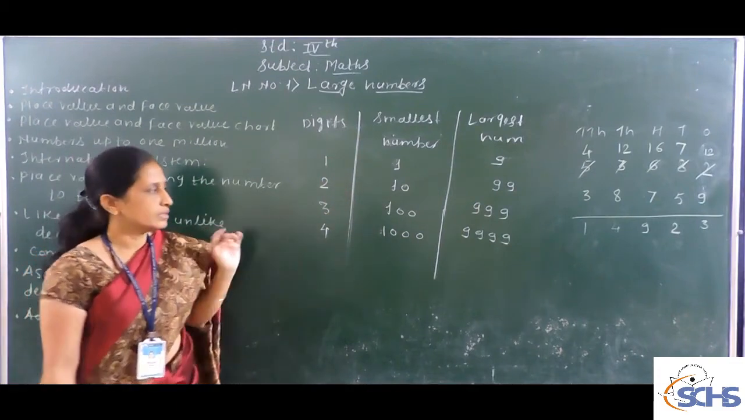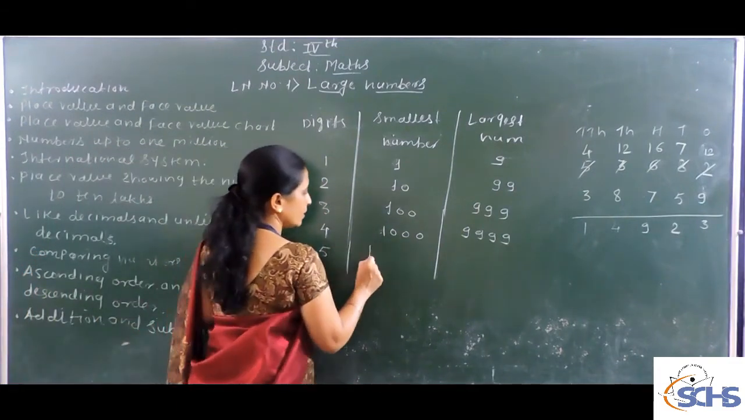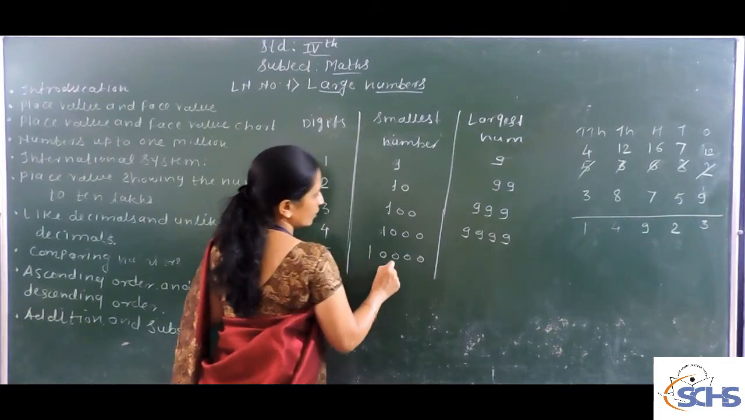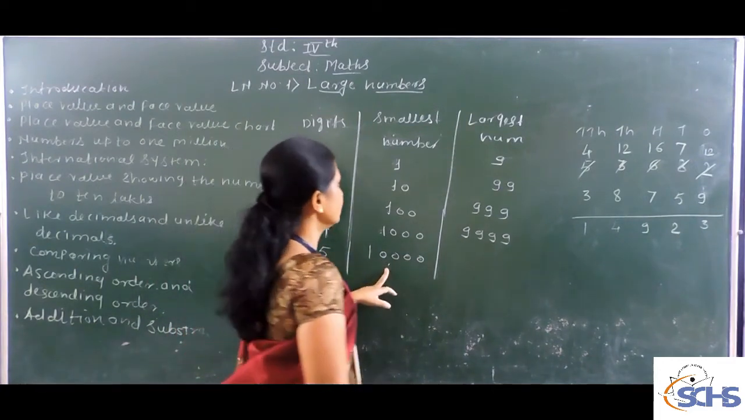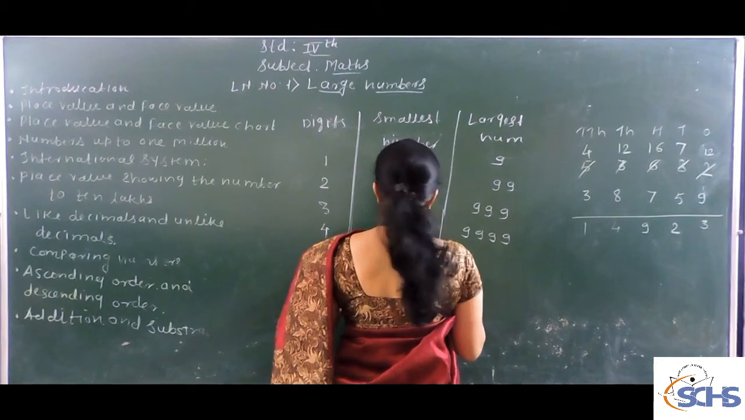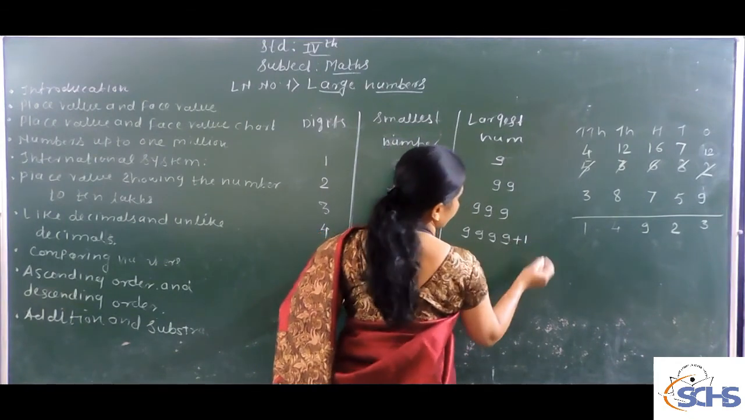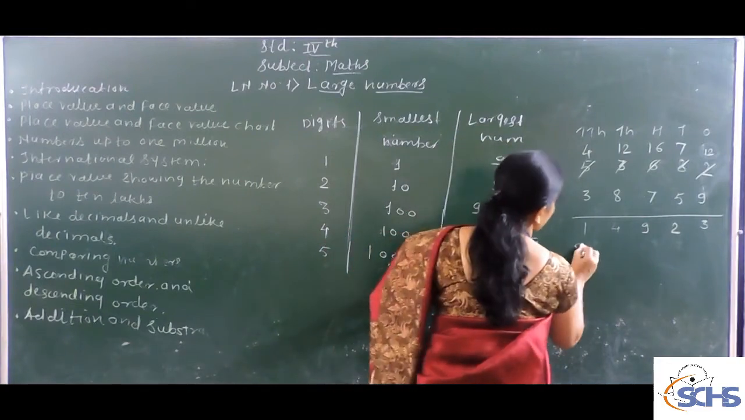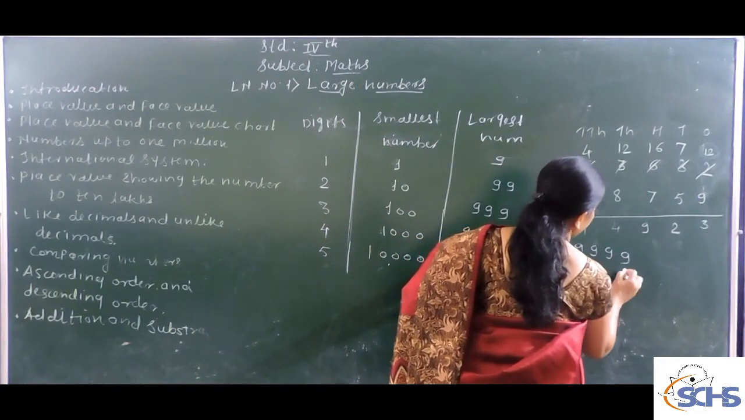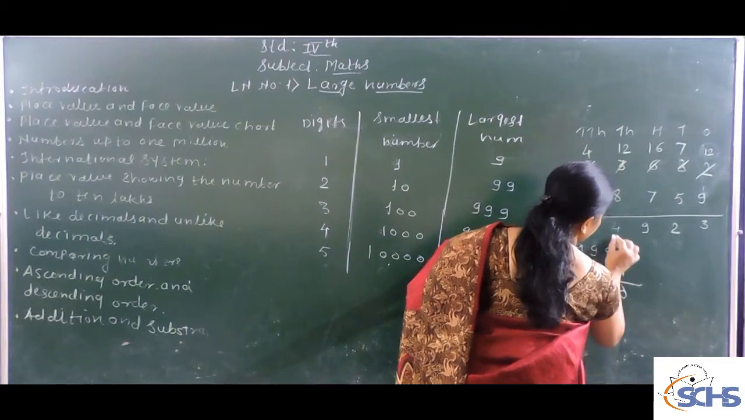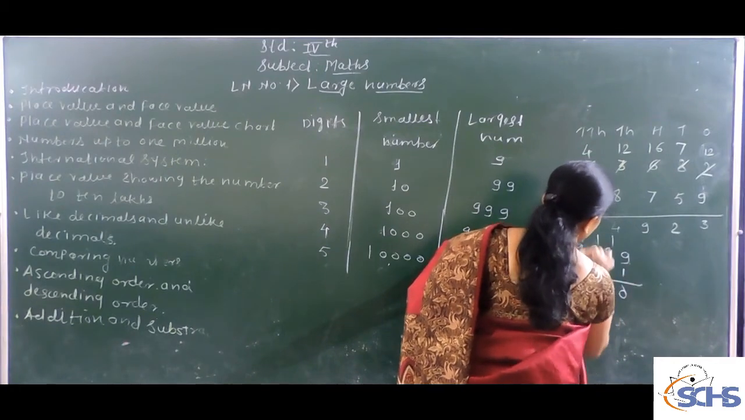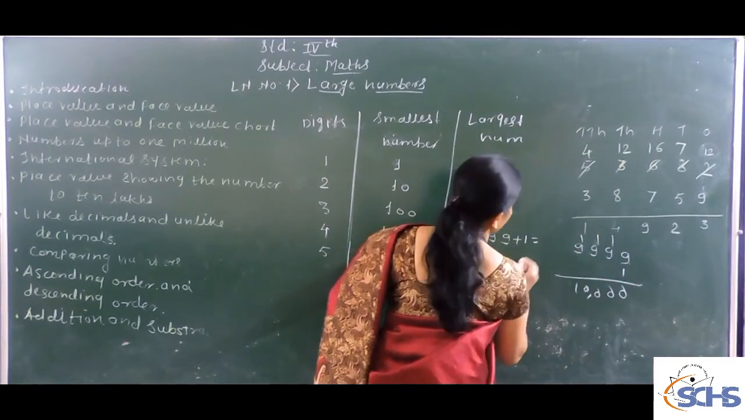Again, take the 5-digit number. 10,000 is the smallest 5-digit number, and if you add 1 here, you get the successor. The successor of 9999 is 10,000.